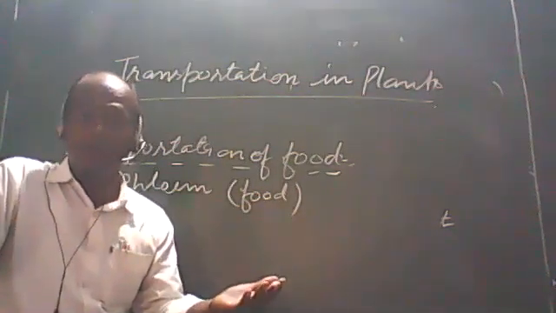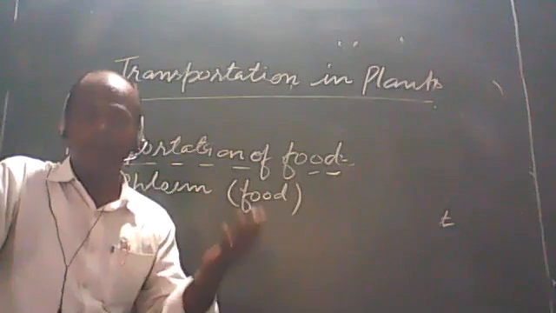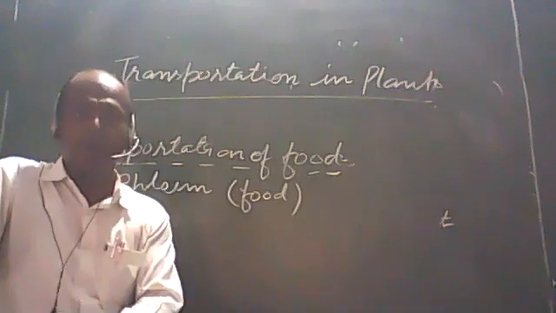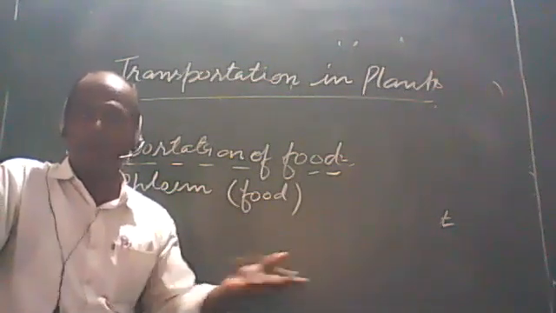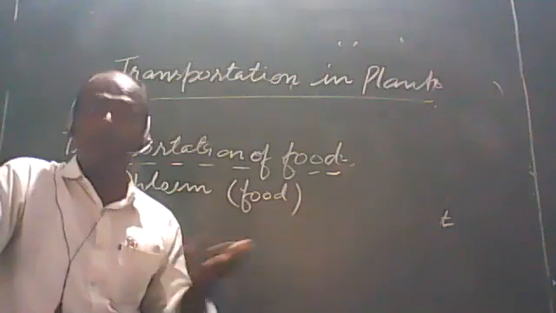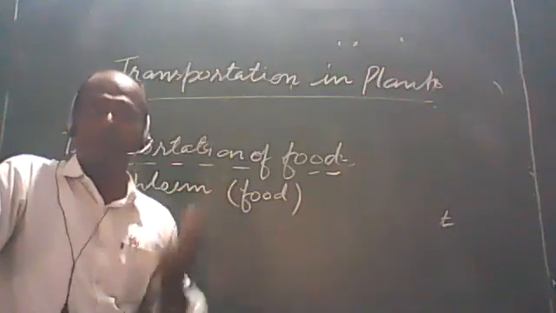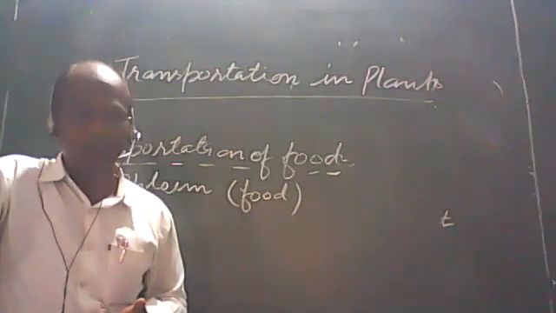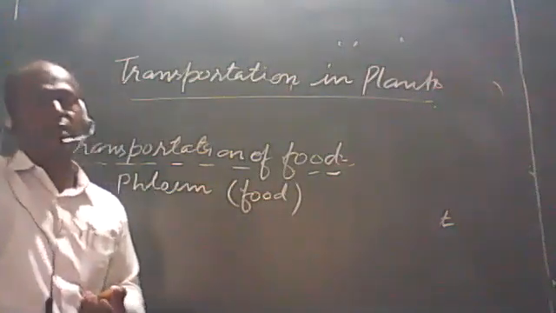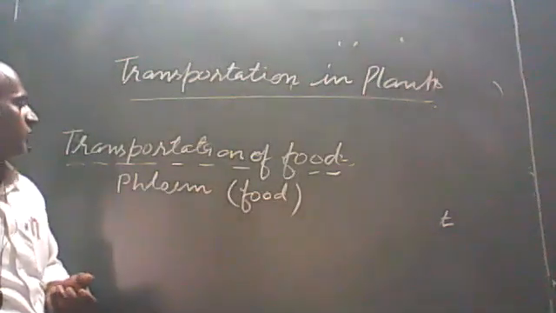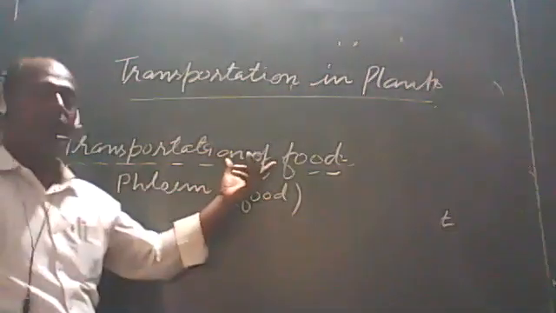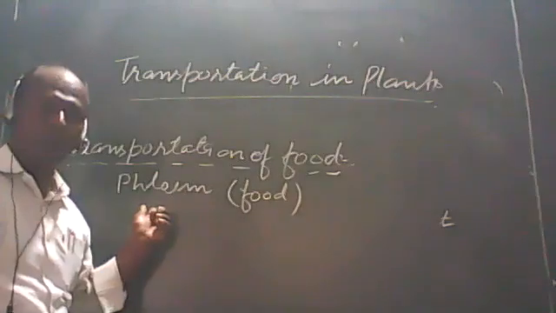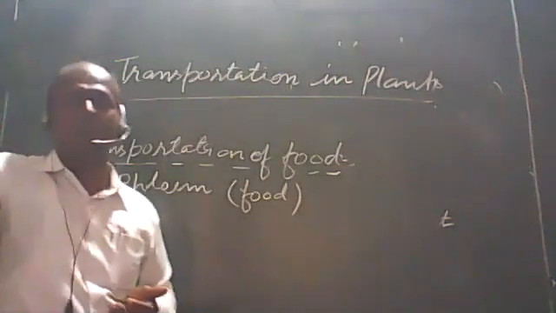What are the non-green parts? The roots and the flowers also, because they are not green and unable to prepare their food. In this situation, there is bidirectional transportation of food material by the phloem.